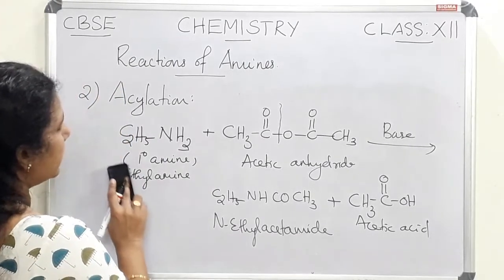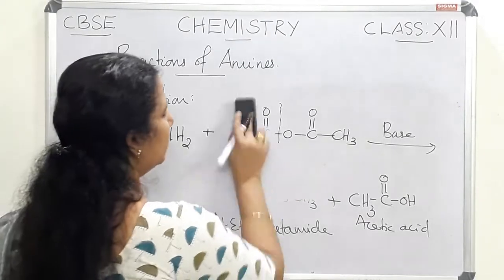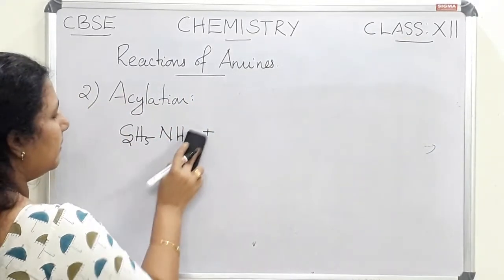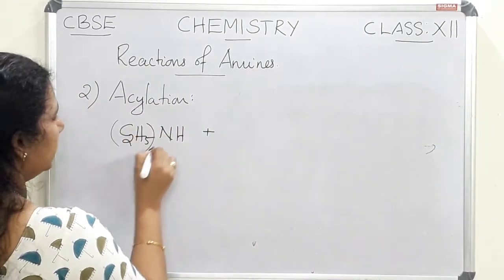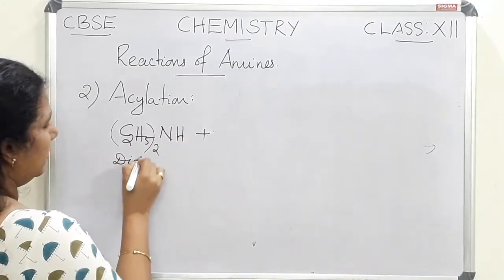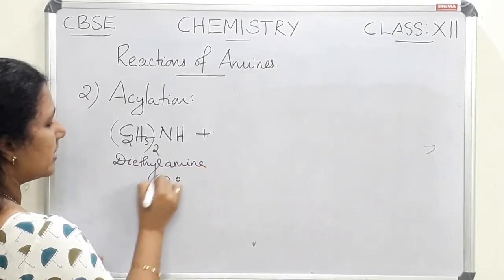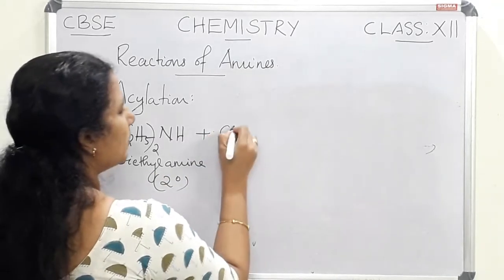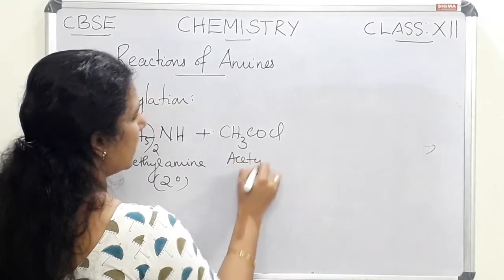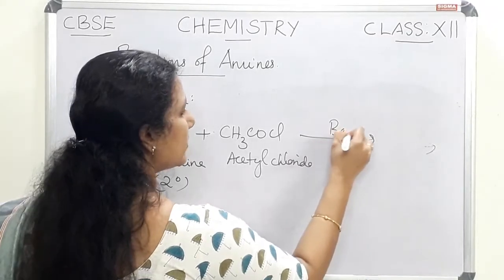Let us take a secondary amine. Primary and secondary amines both react in this case. Let us write an example for a secondary amine, diethylamine. So a secondary amine also reacts with an acid chloride, acetyl chloride, in the presence of a strong base.